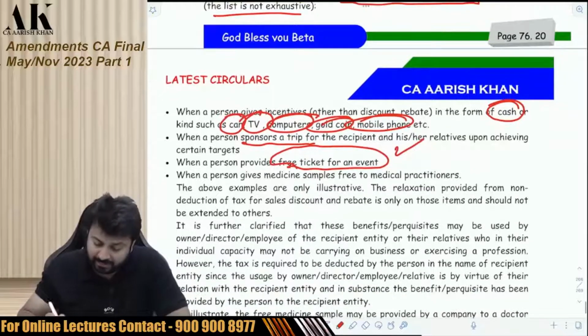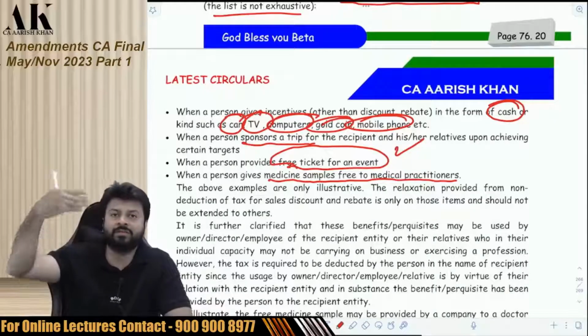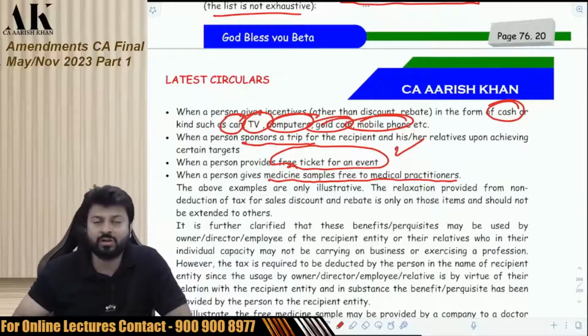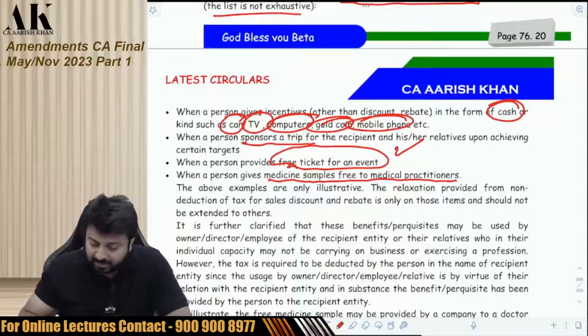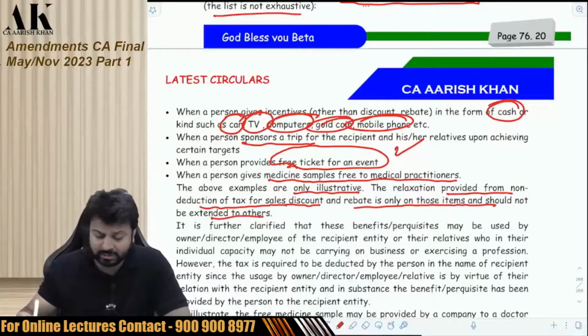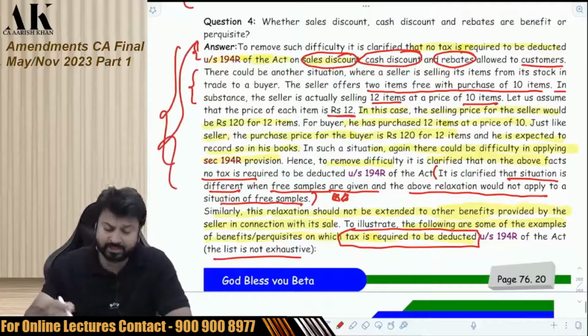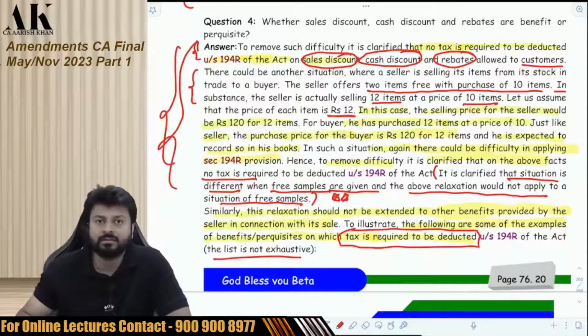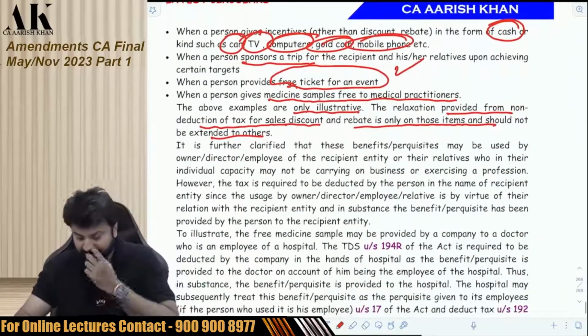I'm giving free medical samples for medical practitioners. The pharma company is giving free medicine to the doctors as a medical sample, taxable. The above examples are only illustrative. The relaxation provided from non-deduction of tax for sales discount, rebate is only for those items and should not be extended to others. Only 2 cases where you are giving discount, rebate, or where you are giving buy 2 get 1 free. Then only relaxation is there.